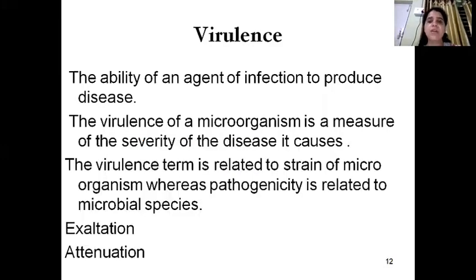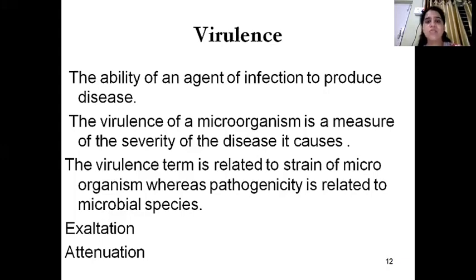But which strain of that particular microbe is virulent will depend upon the virulence factors which the strain possesses. For example, a particular strain may contain an envelope, the other strain may not. The one containing the envelope is more virulent, because if you have an envelope or a capsule around a particular bacteria, it becomes difficult for the phagocytes to cause phagocytosis.